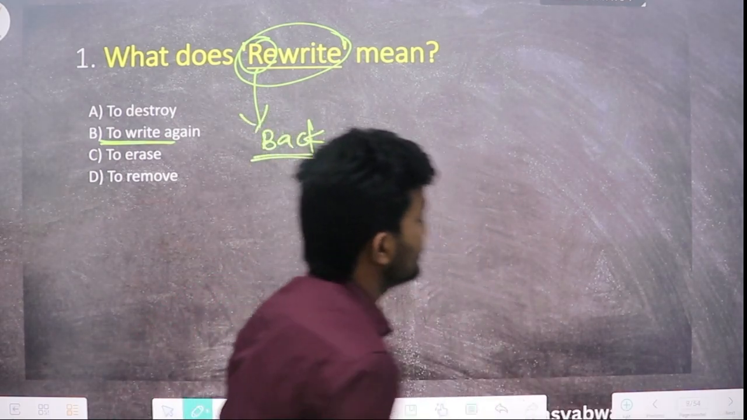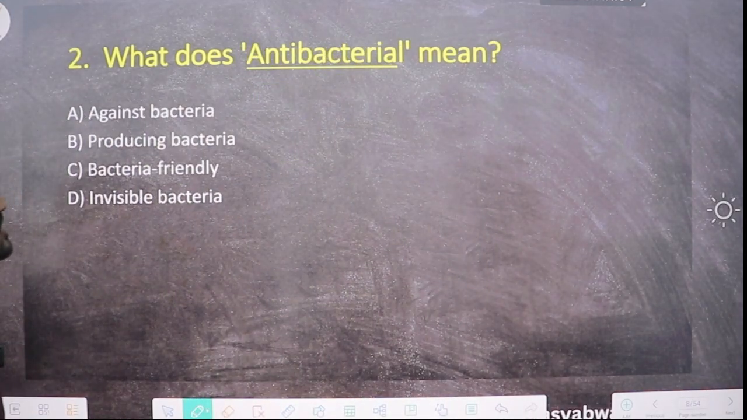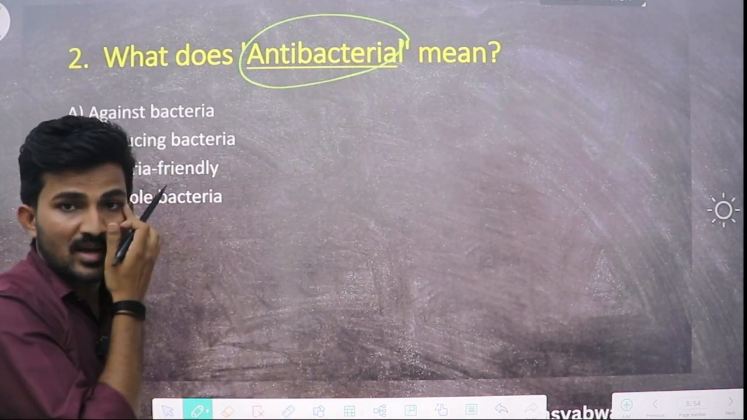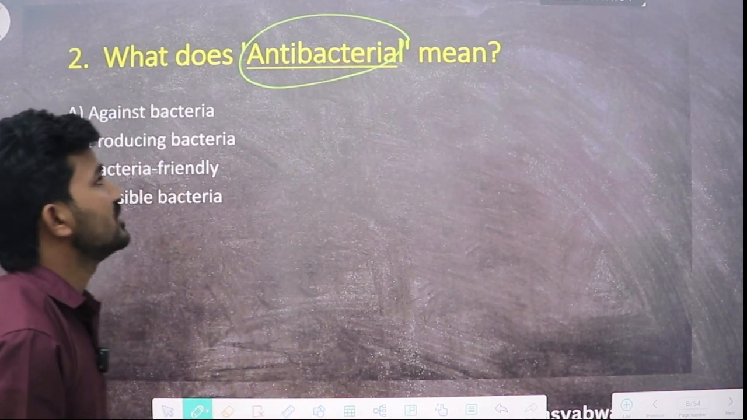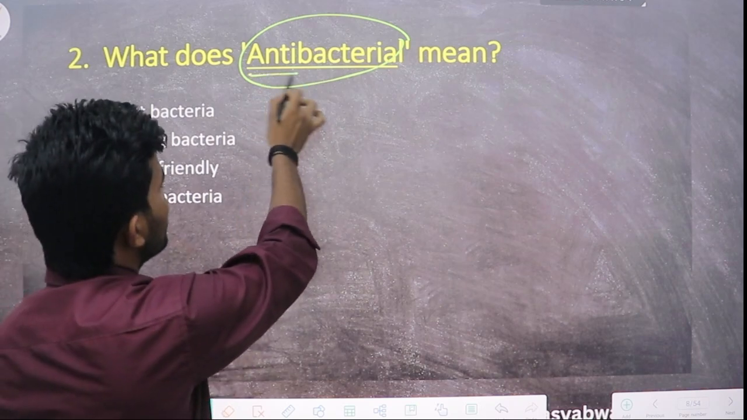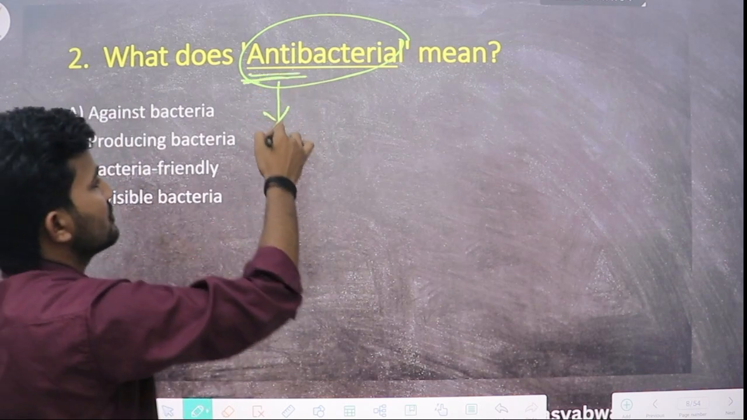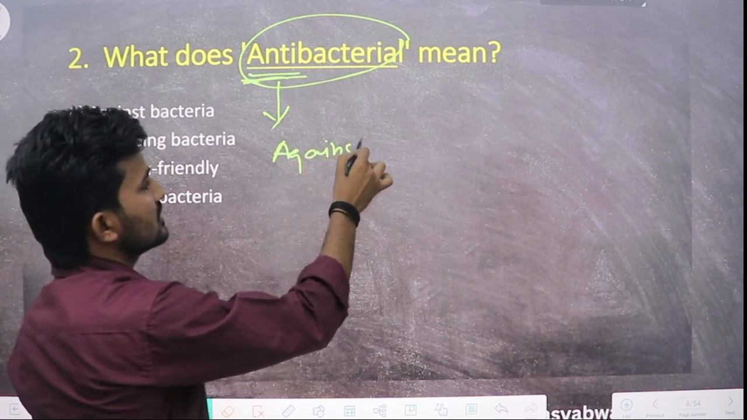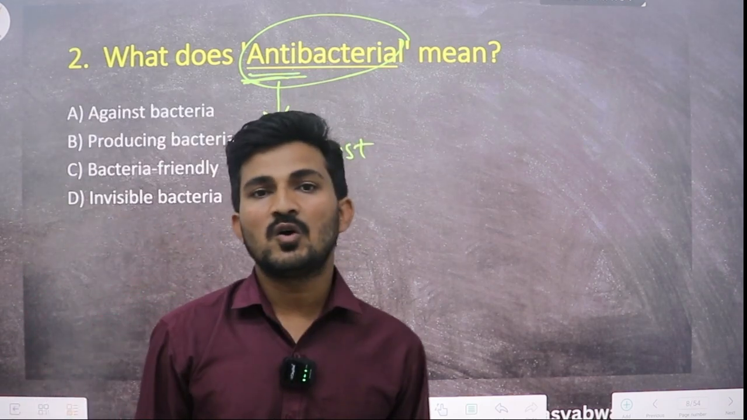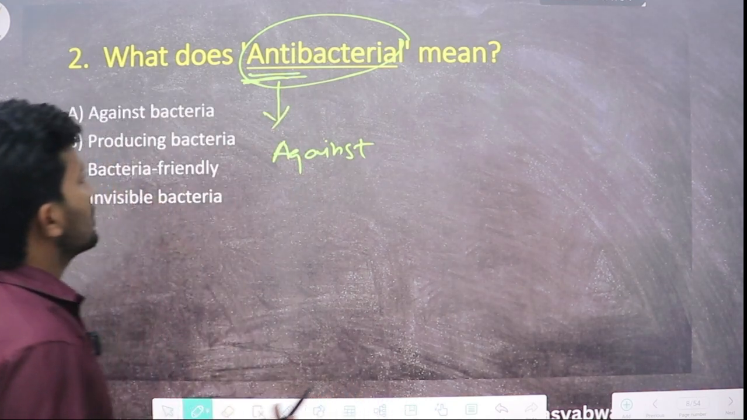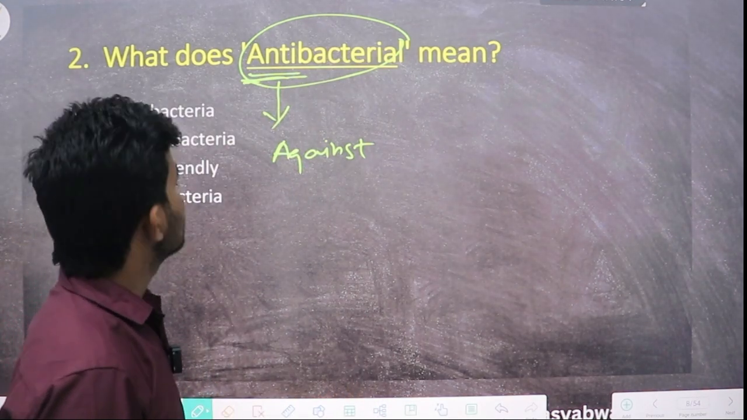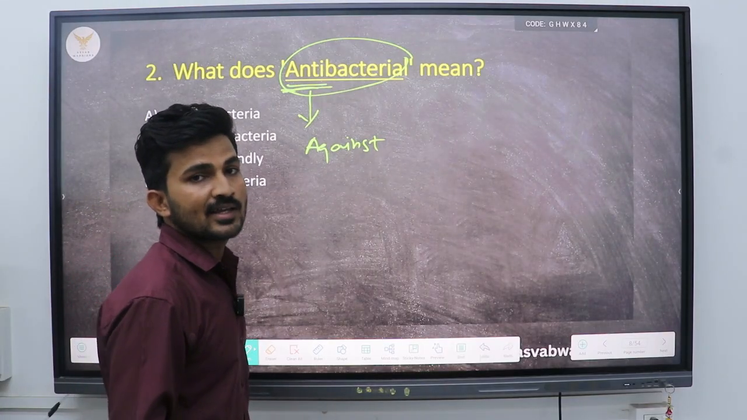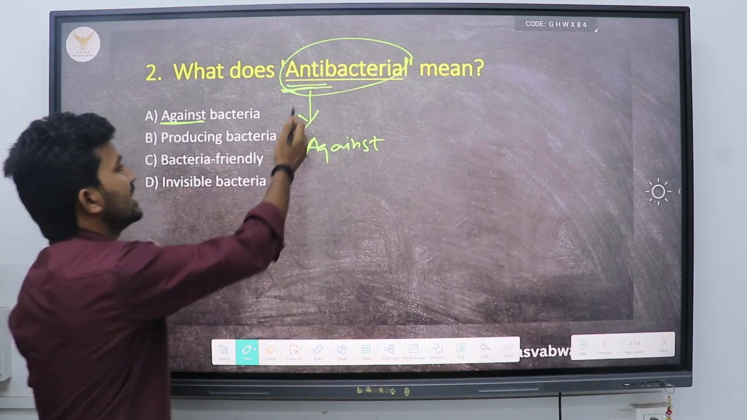The question says, what does antibacterial mean? So here is the word antibacterial, and we have to find out its meaning. We can see that it has a prefix anti. Anti means, as we have already seen, against, like the words anti-national or anti-social. So which of the options correctly expresses the meaning of this word? Against bacteria. So we can see that option A correctly expresses the meaning of the word antibacterial.